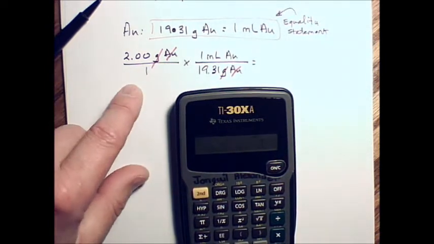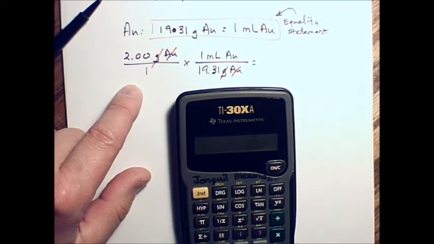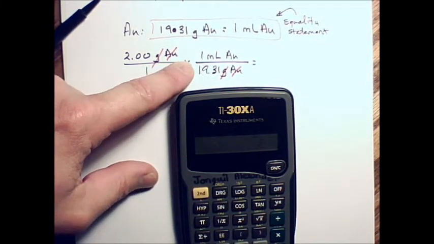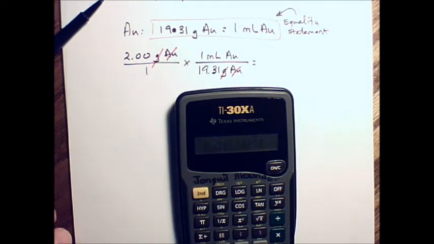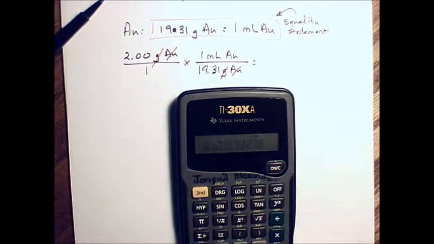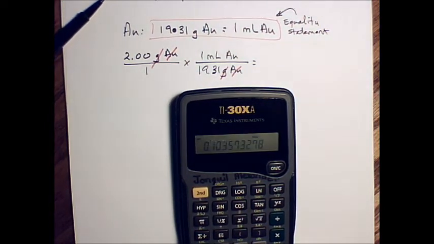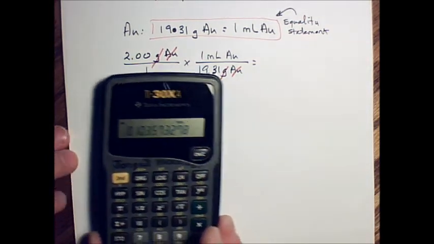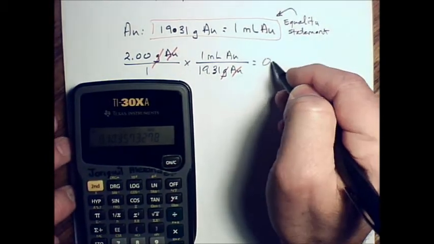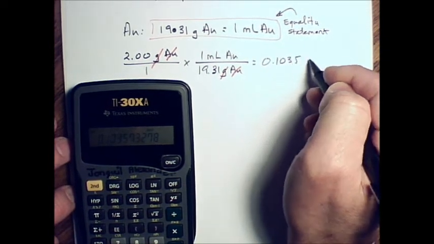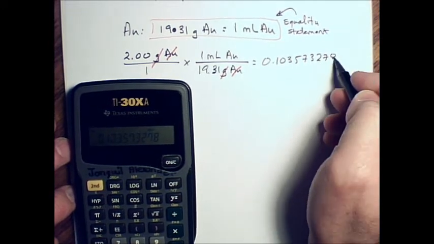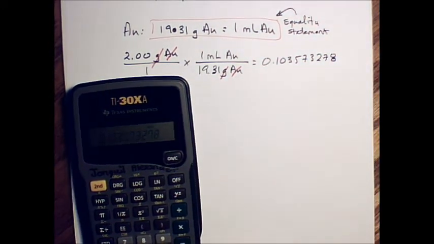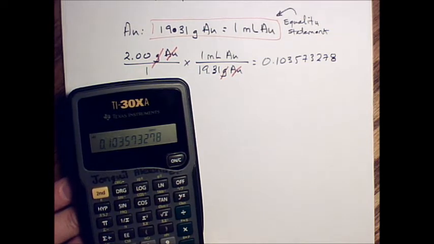Okay? All right, so we take this 2.00 and we divide by 19.31 and hit enter. And I get a great big large set of numbers. Can you see it on the screen? A lot of numbers. Okay, well, let's see how we're going to treat that then. All right, so 0.103573278. And it's required that you write down all the numbers you have on your calculator screen. That's required. Okay?